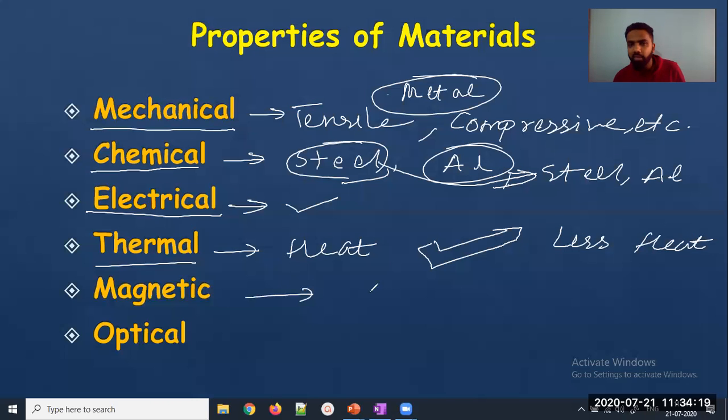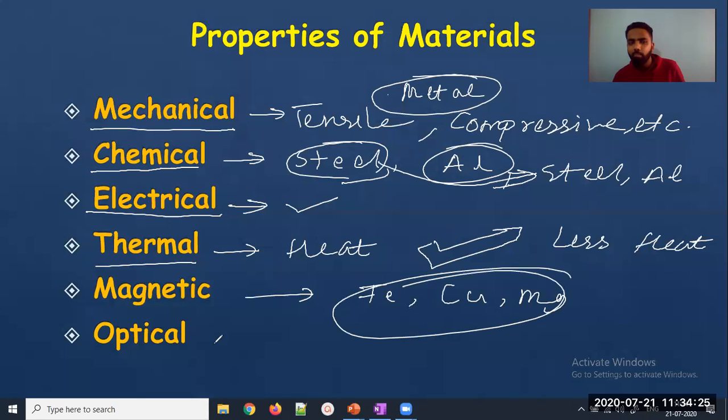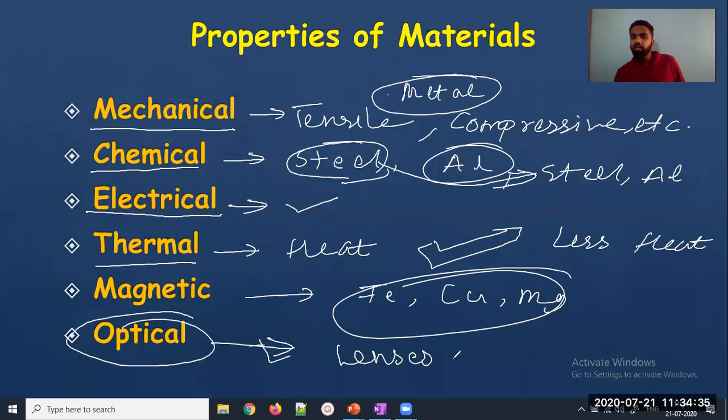Then magnetic property, I have already told you about iron, then copper, then magnesium. These materials have magnetic property. Optical property, like we can use it for lenses. Some materials can be used for lenses. Those materials will have optical property, for places where we need some kind of reflection or refraction to occur. I hope you are getting it.